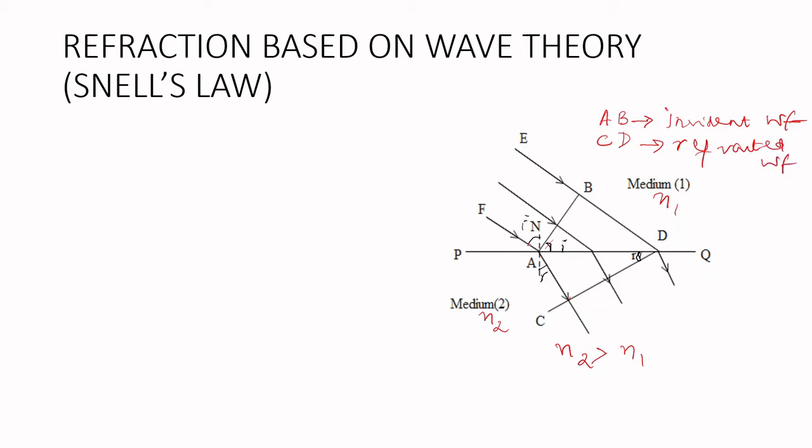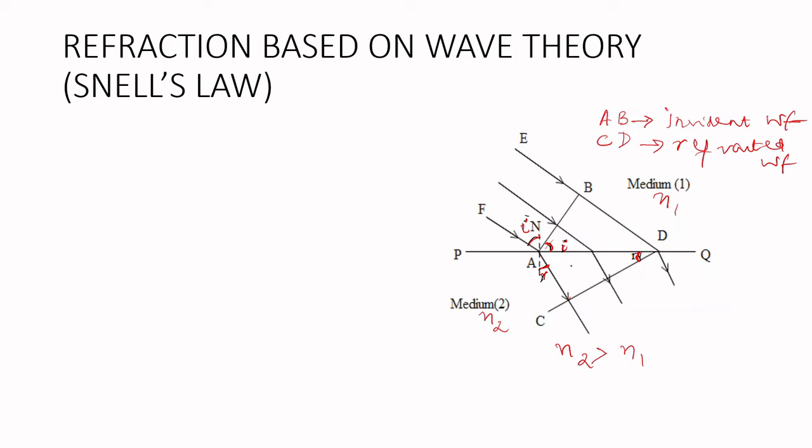The angle of incidence is the angle between the incident ray FA and the normal, so that is called angle I. Similarly, over here by geometry, this will also be angle I itself. Similarly here, angle R, that is the angle of refraction, is the angle between the normal and the refracted ray AC. So geometrically, this also will be R.